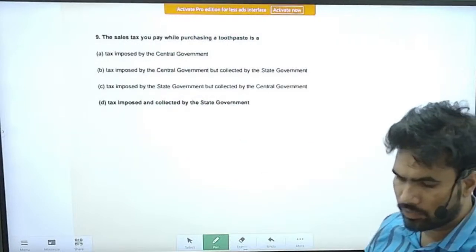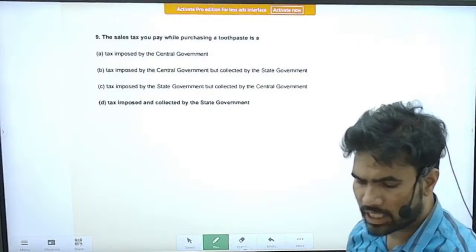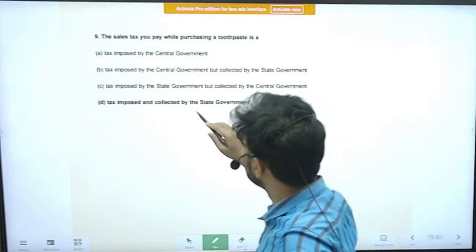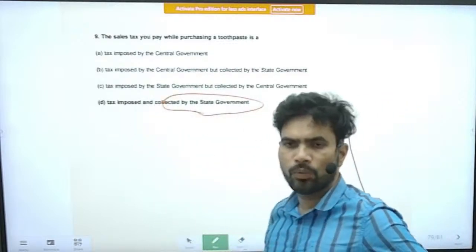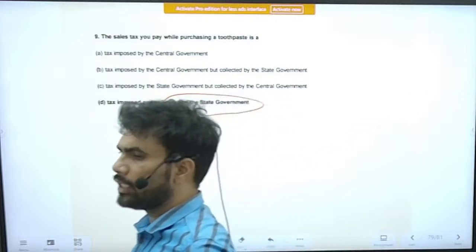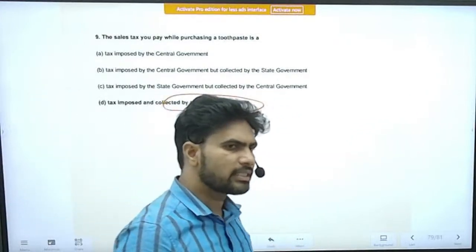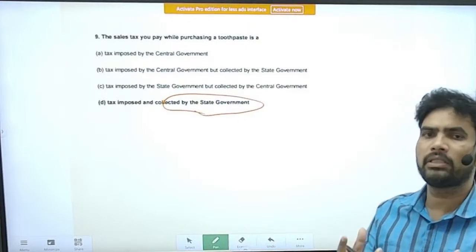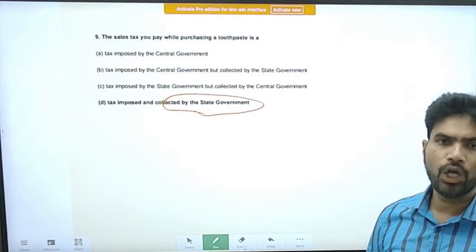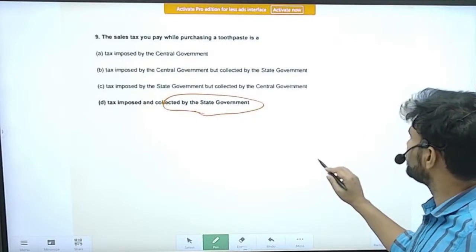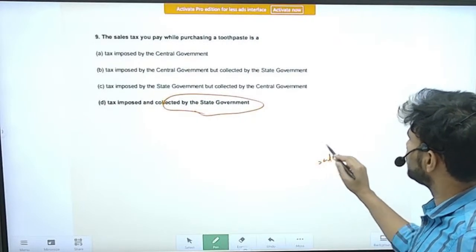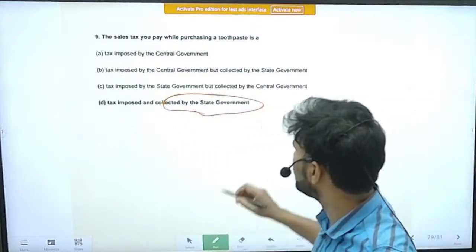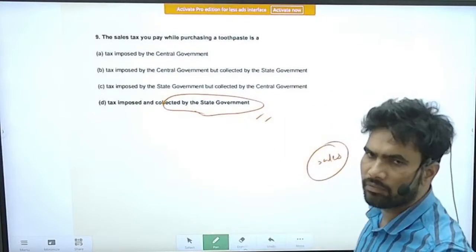Next question number 9. The sales tax you pay while purchasing a toothpaste. So it is a tax imposed and collected by the state government. You know very well, before the GST, the customs or excise taxes were with the central government. Wherever production happens, there the center has the authority to impose and collect taxes. With respect to sales, the state governments had the power to impose and collect taxes. However, with the introduction of GST, all these have been nullified now.